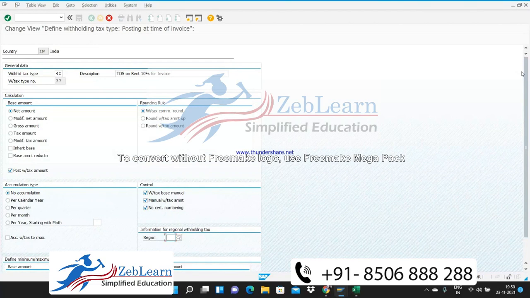So on withholding tax code level, we are going to define what the minimum or maximum amount is. Anything else you all want to ask about this? Otherwise, I will create it in one go.